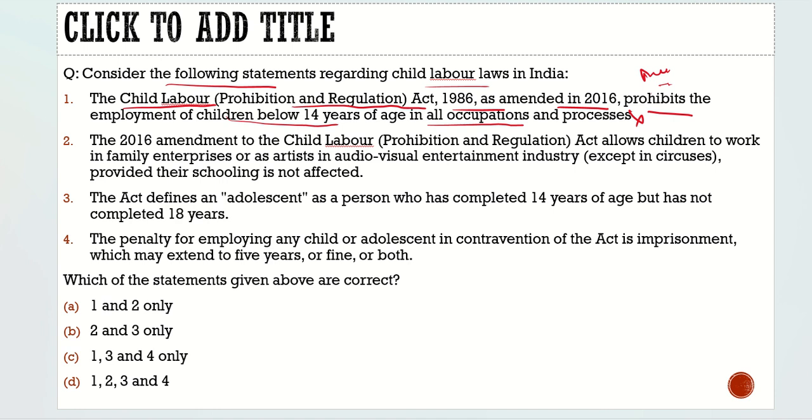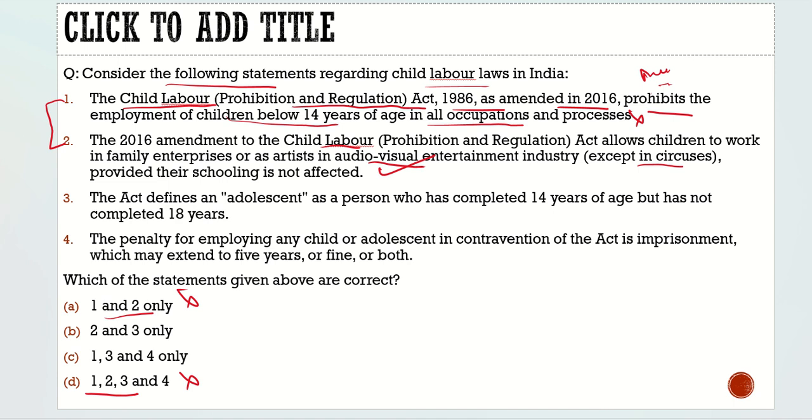Second statement: the 2016 amendment to the Child Labor Prohibition and Regulation Act allows children to work in family enterprises or as artists in the audiovisual entertainment industry, except in circuses, provided their schooling is not affected. 100% true. Here I want to add one more thing. Whenever in a question there are two statements which contradict each other, for example here 1 and 2 are contradicting each other, when you look for the answer, always keep in mind that both of the two can't be the answer. So you can easily eliminate, like in option A, where 1 and 2 are there, eliminate it easily. Option D, where 1 and 2 are there, eliminate it easily.